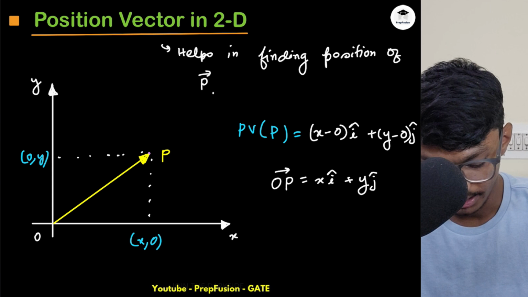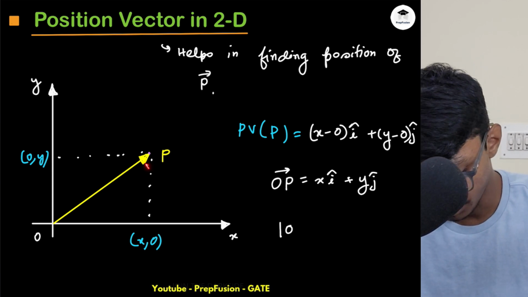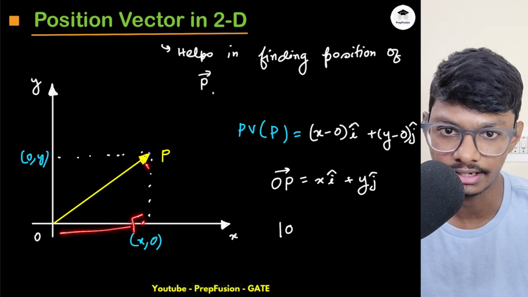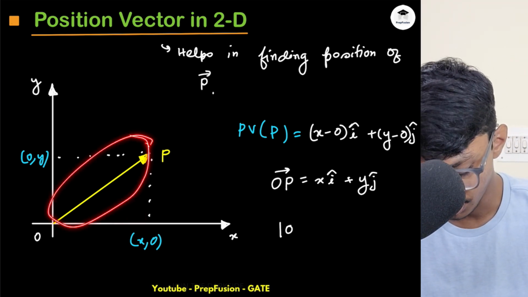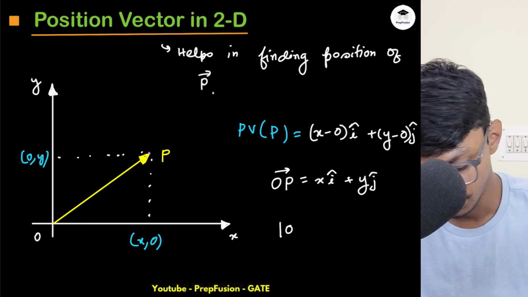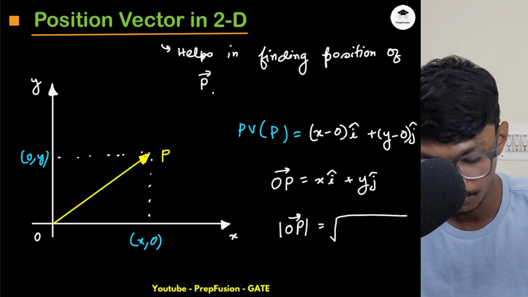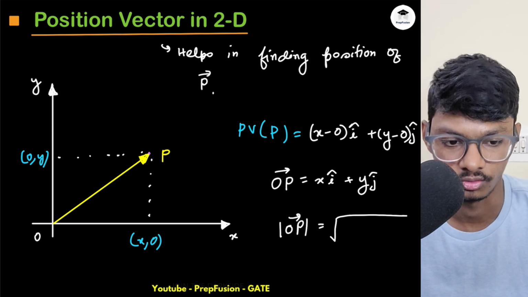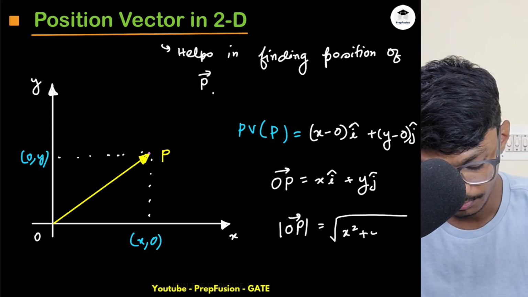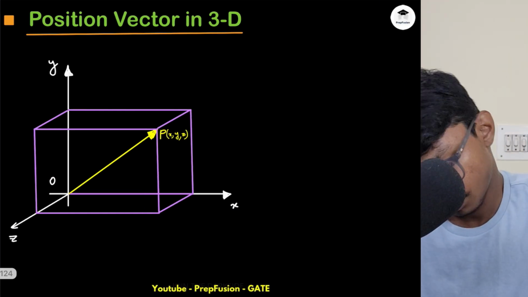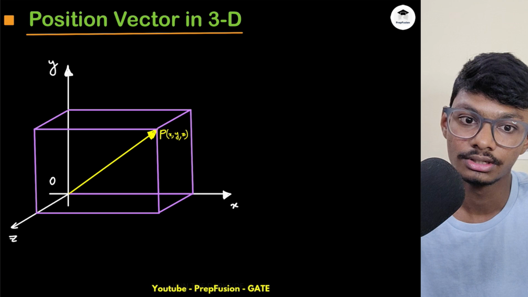And you can observe that this is forming a right angle triangle. So obviously I can compute the hypotenuse, the magnitude of this vector. The magnitude will simply follow the Pythagoras theorem. It will be the x component square plus the y component square, whole under root. So it will be root of x square plus y square. Now let's understand the position vector in 3D.